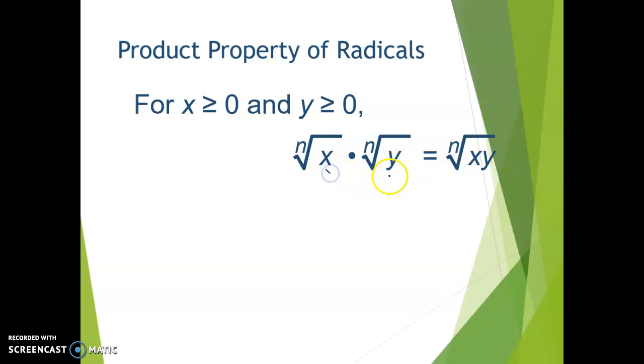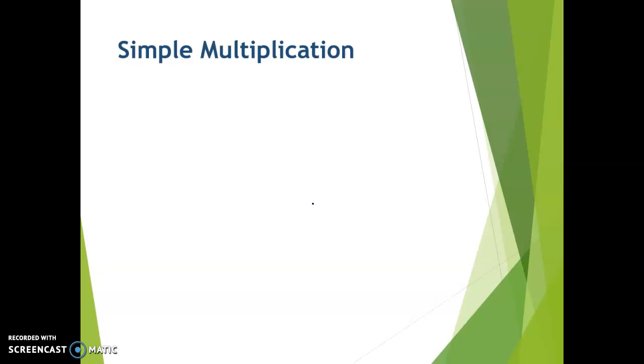So I took my two different things that I was multiplying, and I can just put them both under one radical symbol. Please notice that when you are doing this, our indexes do have to be the same. The radicands can be different, but the indexes must be the same. So let's try some of these with numbers using this definition.